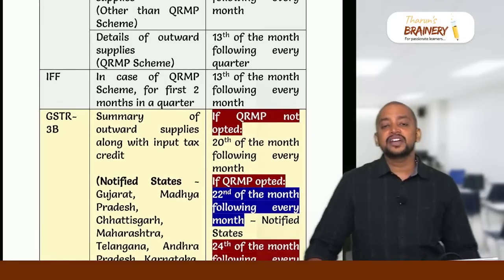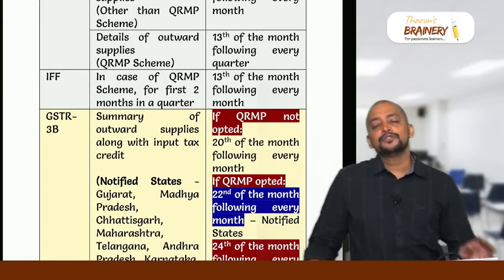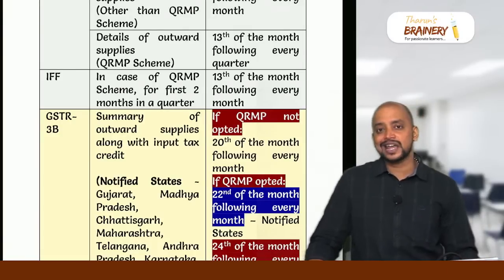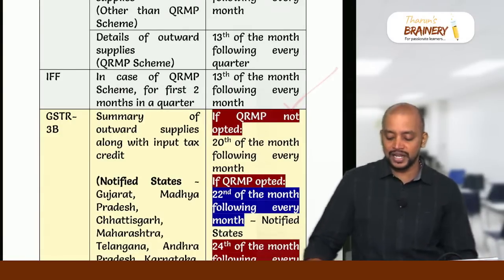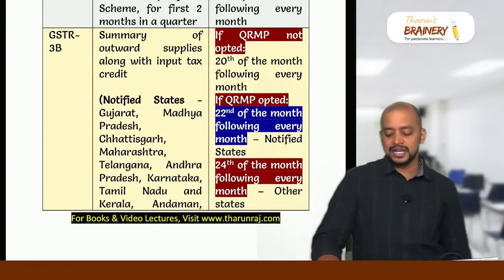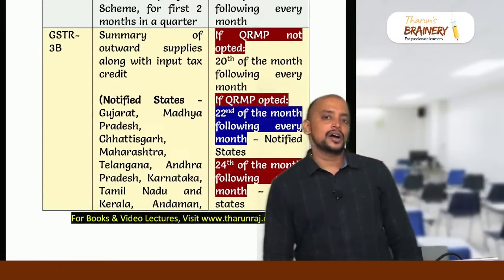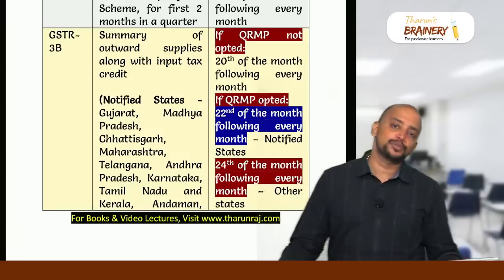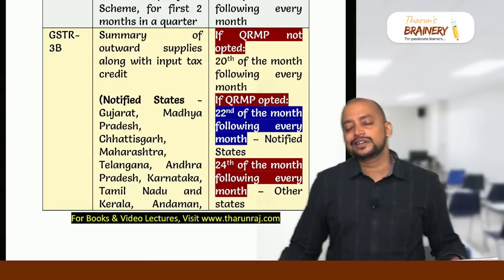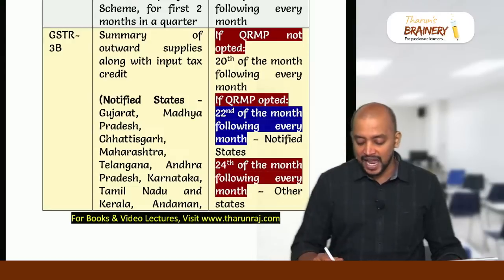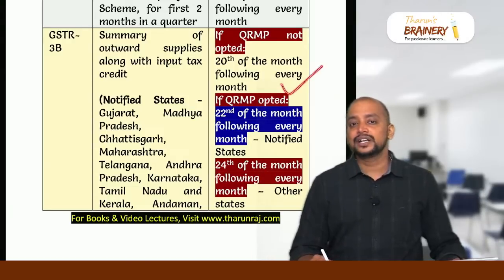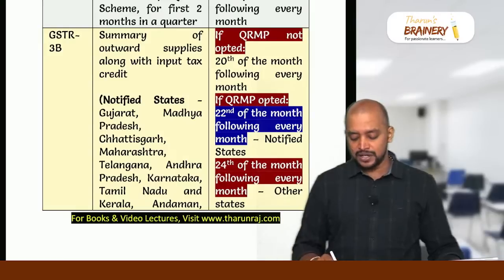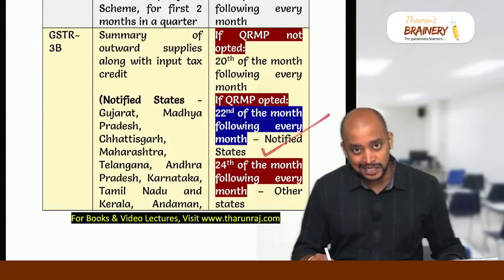And IFF is invoice furnishing facility. For first 2 months in the quarter, if they are under QRMP, they need to file this IFF by 13th of the month following every month. GSTR 3B is a summary return related to all details: inward supply, outward supply, gross liability, input tax credit, everything. And what is the time limit? 20th of the month following every month. Okay, so it is QRMP not opted. If QRMP is opted, then it will be 22nd of the month following every quarter or 24th of the month following every quarter.